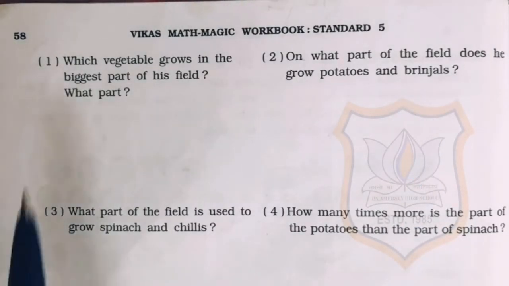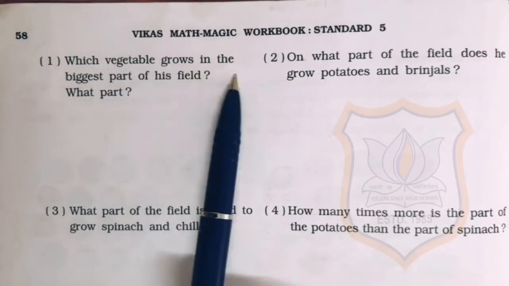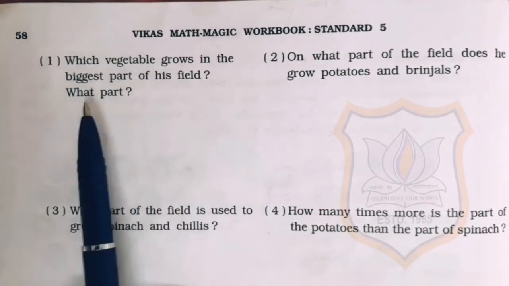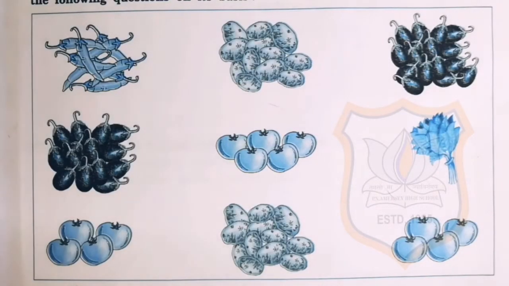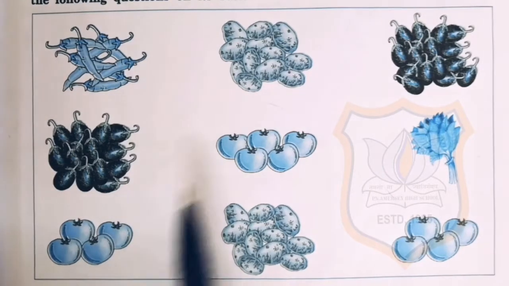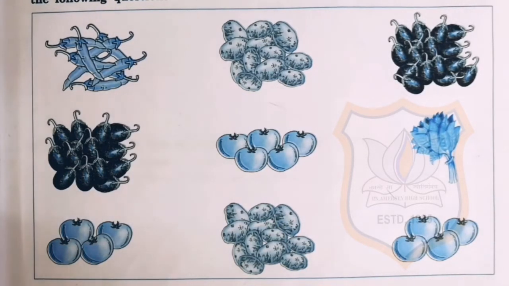Now sum number 1 of question number 12. Which vegetable grows in the biggest part of his field? Students, here you can see that tomatoes are grown on 1, 2 and 3, 3 parts of the field. So we can say that tomatoes are grown on the biggest part of the field.